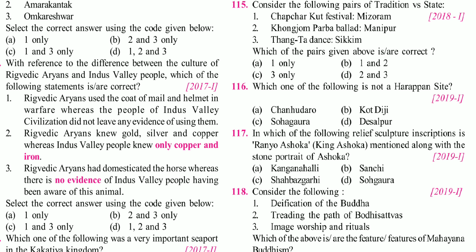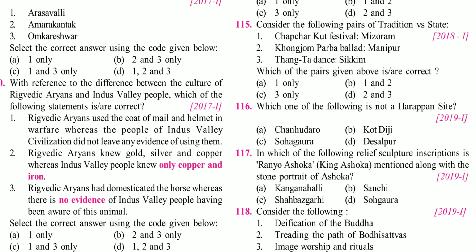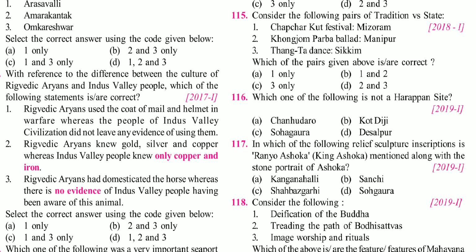Then again, friends, they are asking about what is not a Harappan site. Chanudaro is a very famous site. Please study the maps because it helps a lot, not only for those who are from history optional, but for others also. Please go through the maps like Harappan sites, then the map of the Vedic sites, Mahajanapada era sites, then Gupta period, Maurya period. That helps you a lot in the mains examination. Also, you can use that map. So please go through this.